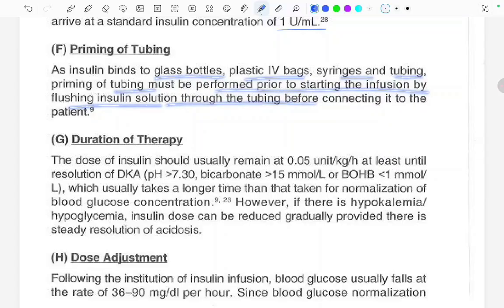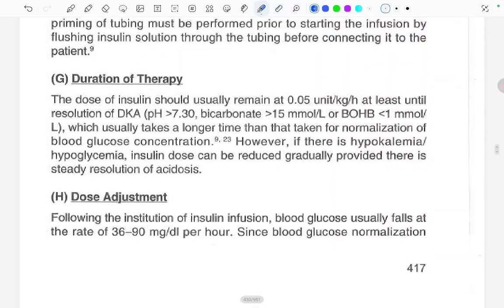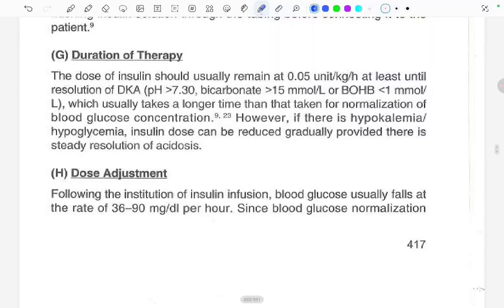Duration of the therapy. The dose of insulin should usually remain at 0.05 to 0.1 unit per kg per hour at least until the resolution of DKA: pH of more than 7.3, bicarbonate more than 15, and BOHB less than 1 millimole per liter, which usually takes longer than that taken for the normalization of the blood glucose concentration. However, if there is hypokalemia or hypoglycemia, the insulin dose can be reduced gradually provided there is steady resolution of acidosis. So, we need to decrease the dose of insulin if there is hypokalemia or hypoglycemia.